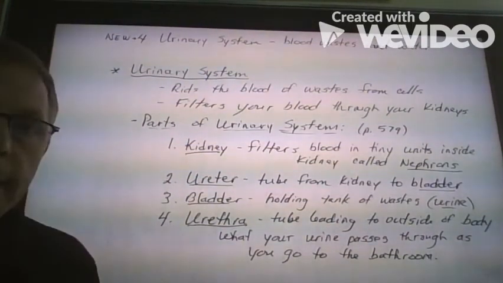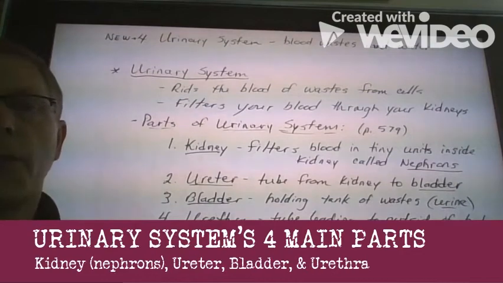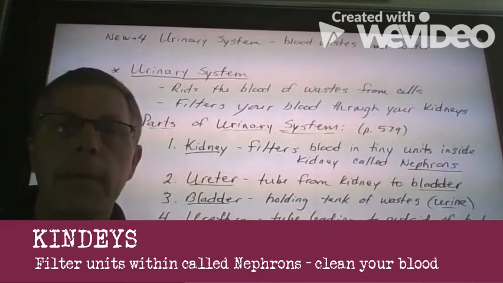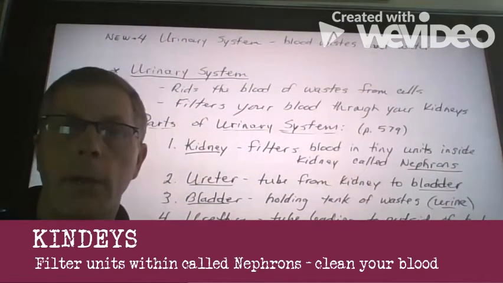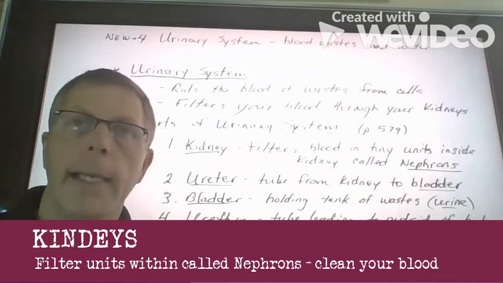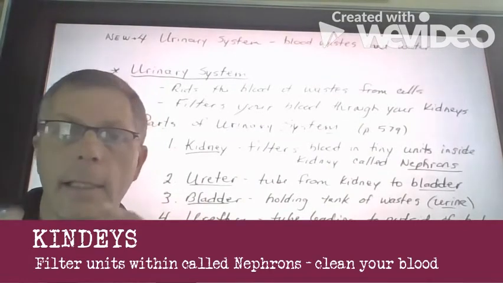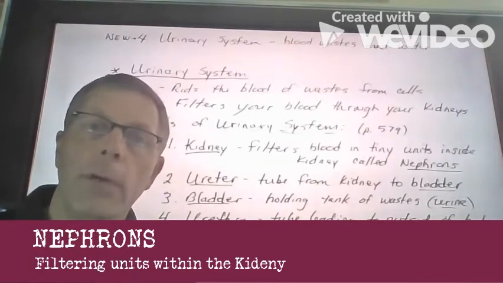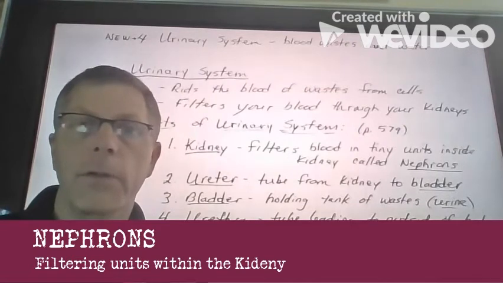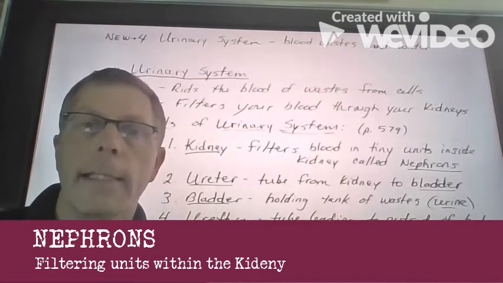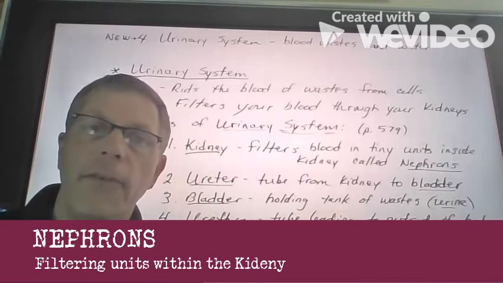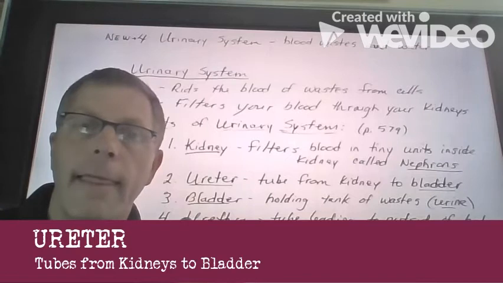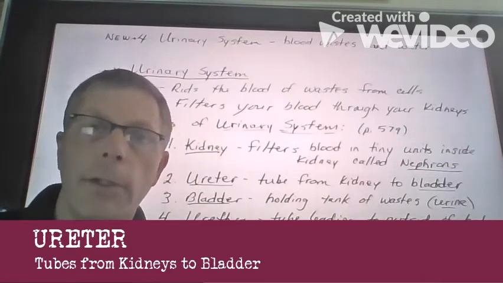Our urinary system basically consists of four major parts. One of them is the kidney. The kidney is our main filtering organ in our urinary system. We have two kidneys, and the kidney has lots of little things inside of it, specifically called nephrons. Nephrons are the filtering unit within the kidney that filters the waste, the liquid waste, out of our blood. Once that's filtered, there's a tube called the ureter that goes from your kidney down to your bladder.